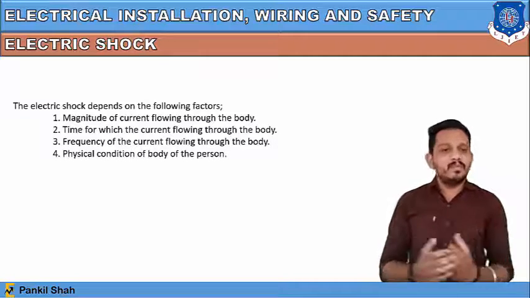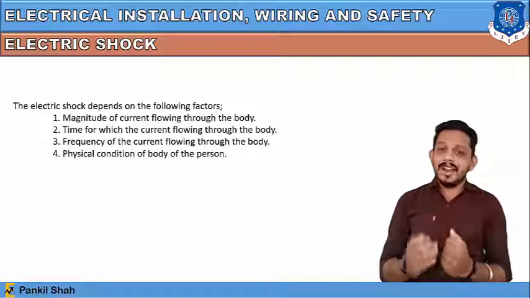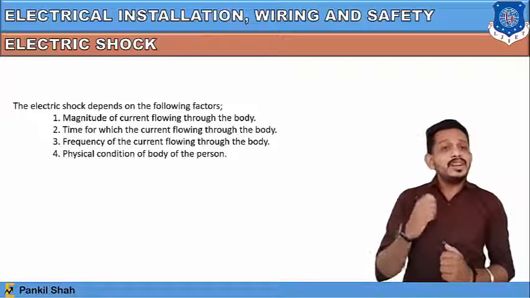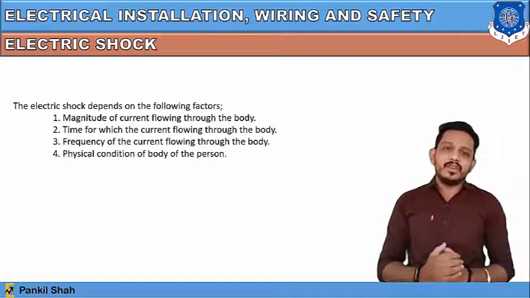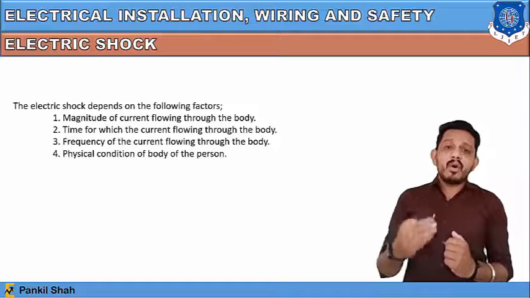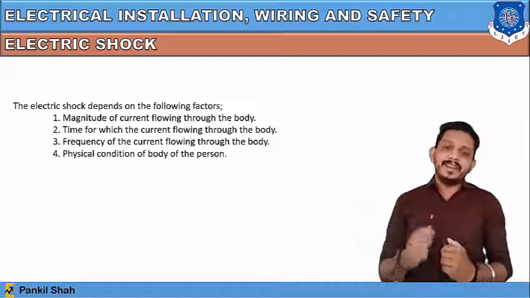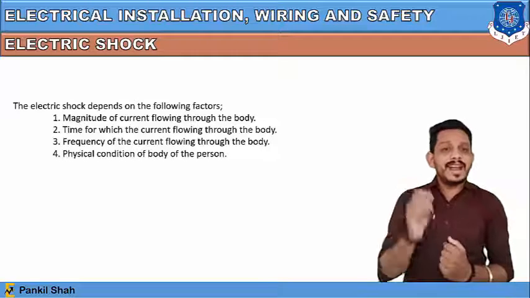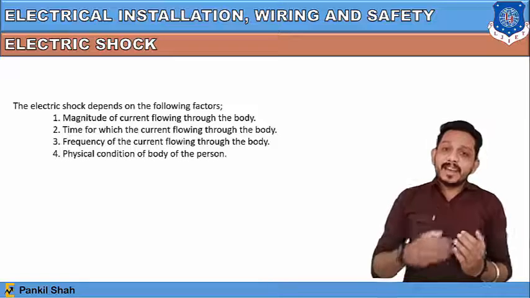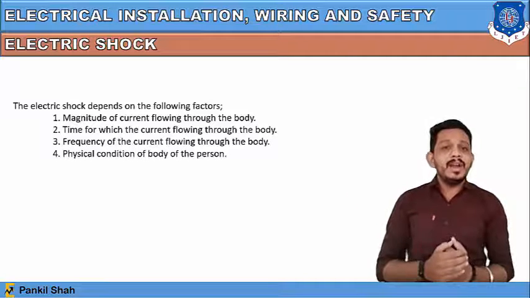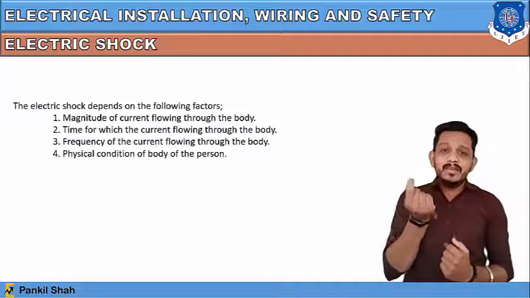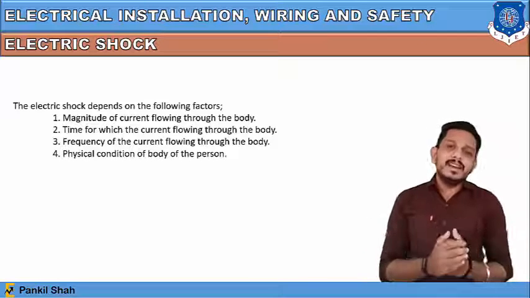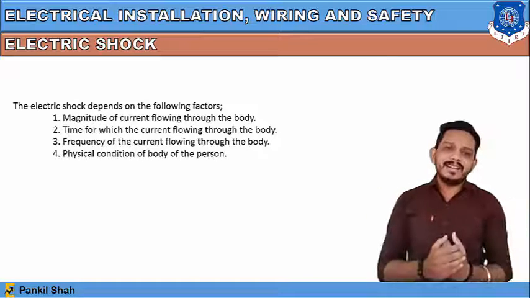Second important factor for electric shock is the time for which the current flows through the body. Means if that shock is very small in magnitude, but it is passing for a very long period, then it can damage the human body and also the instruments. So time is very important. And if the magnitude of current is high, and the time in which it is passing through the human body or the instrument is very small, then maybe it does not cause the death of a human being.